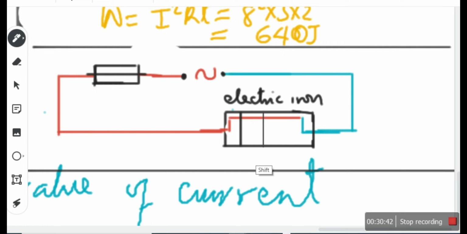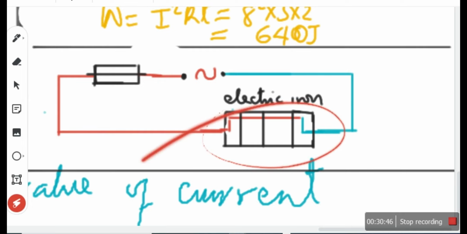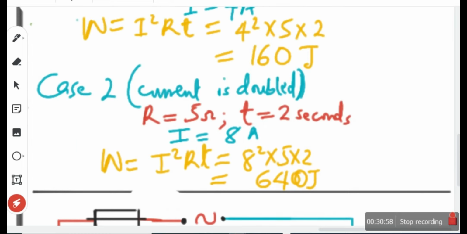I told you this thing represents what? A heater. So if this is an electric iron, I can use this because it produces a heating effect, and it uses sufficient current. Because we want heat, we really need the heat. We need the current to be high, is it not? What effect did I tell you current has on the energy? A geometrical effect. Once current increases, it causes the energy to increase rapidly. So we need higher current.